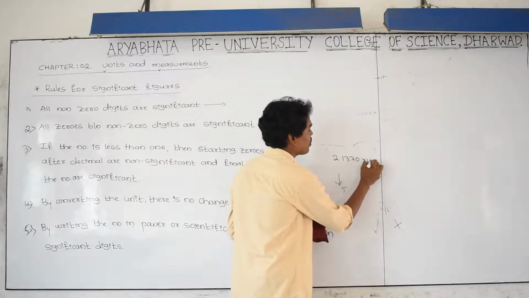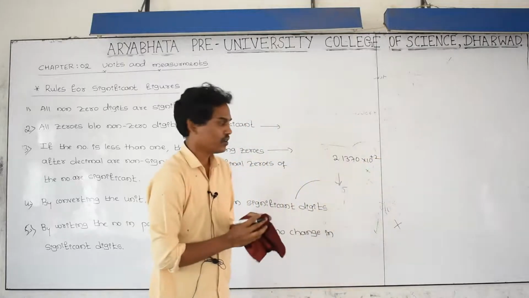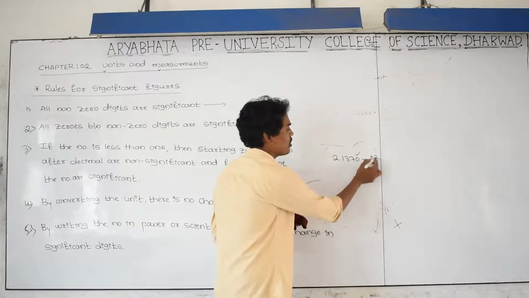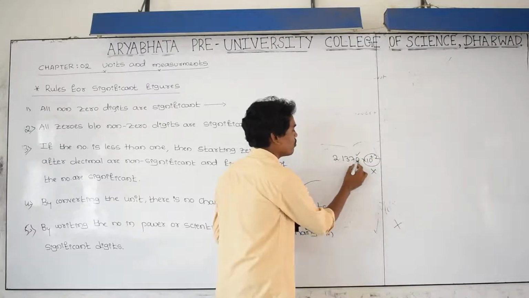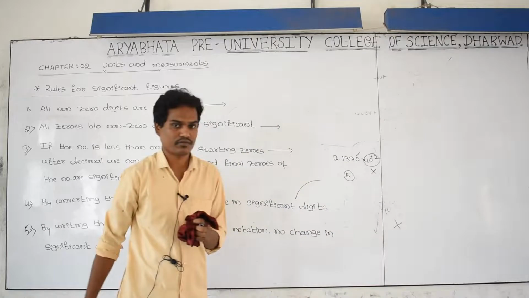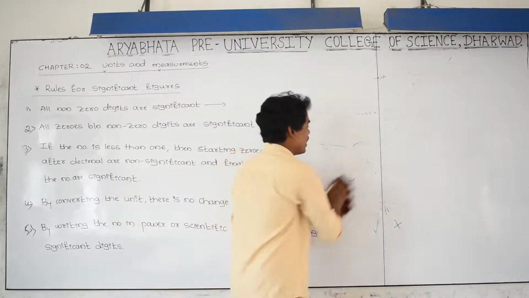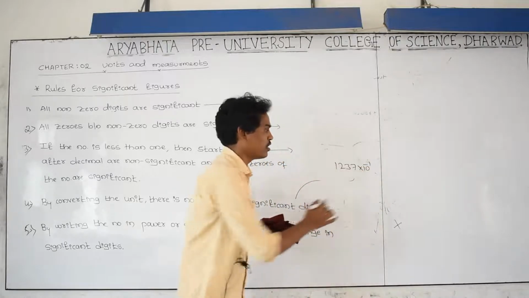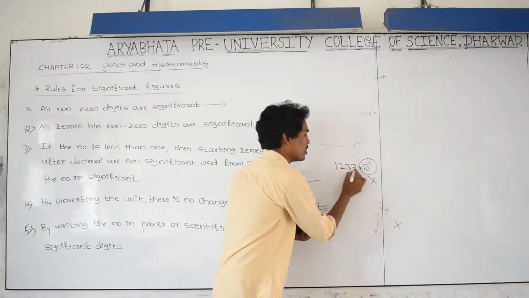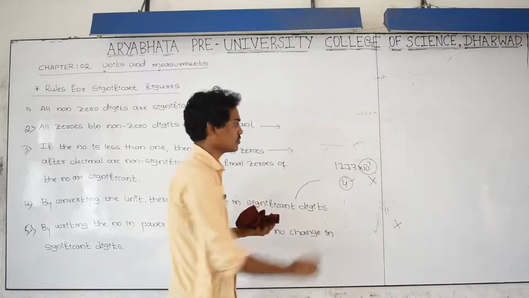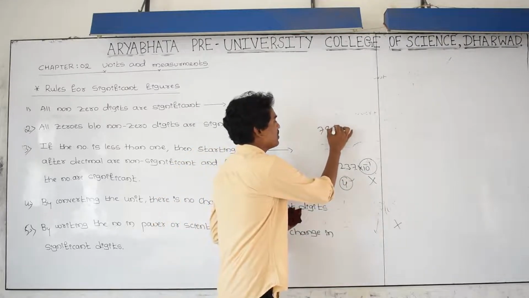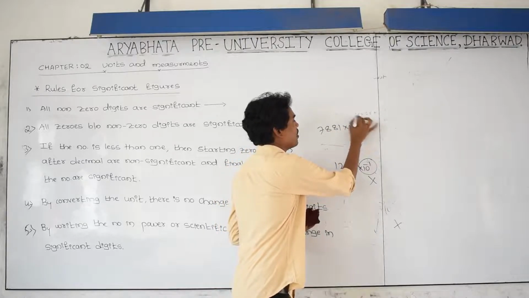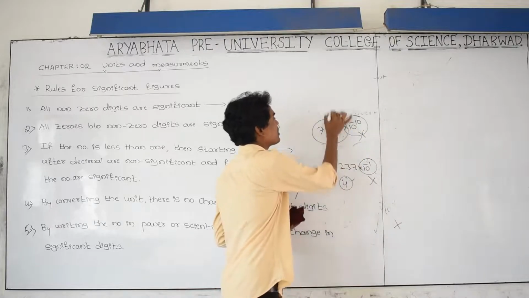And the final example, that is 2.1370 into 10 to the power of plus 2. And here after the decimal, the 0 you have to consider, but don't consider this one. How many? 1 2 3 4 5. 5 significant digits are there. And 1 2 3 7 into 10 to the power minus 1. Don't consider the power, leave it. 1 2 3 4. The answer is 4. 7981 into 10 to the power of minus 10. Don't consider the power. Then how many significant digits are there? 4.